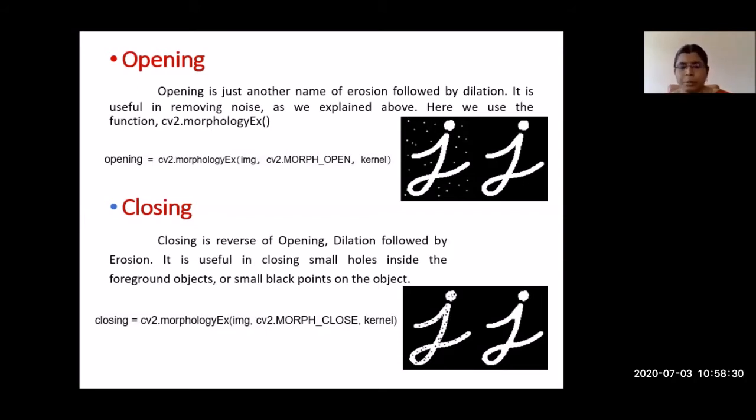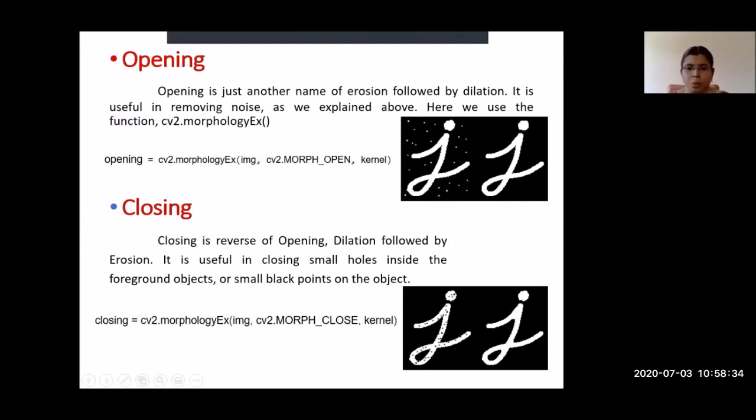Erosion removes the white noise present in the image. See the given image. This will remove the white noise present. Erosion removes the white noise, and the dilation increases the border size. So this is our input image and this is our output image. So this is the opening function.